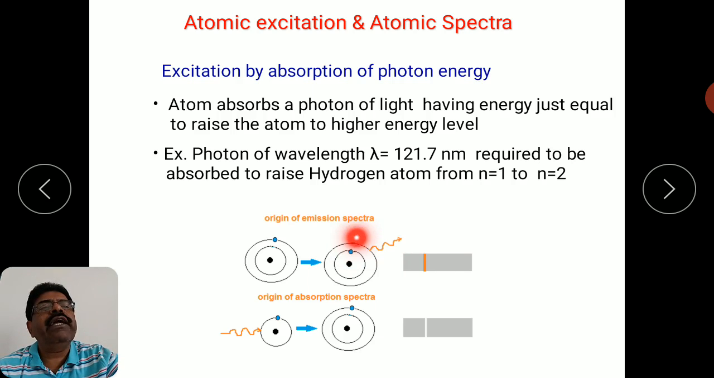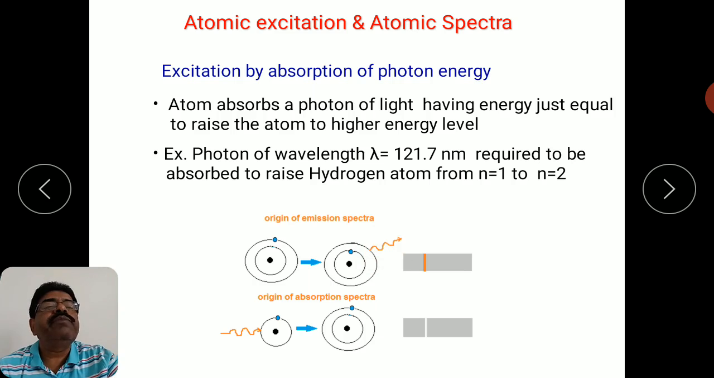Likewise there can be different transitions, for example ground state to third level, or ground state to fourth level, or ground state to fifth level. So when there is a reverse transition from third to first, or second to first, or fourth to first, each time the photon emitted will be of different energy, that means of different wavelength. So you will get a spectra of different wavelengths because of emission of the photons during the reverse transition.